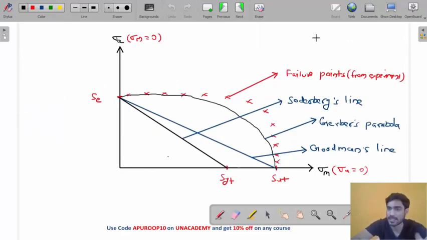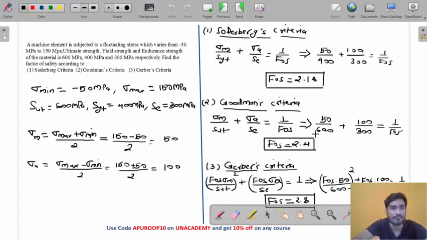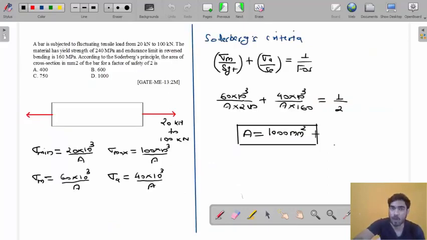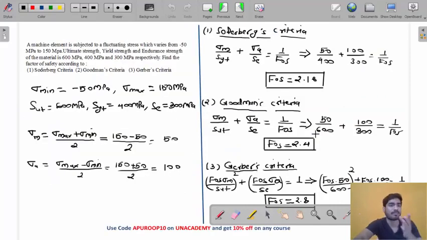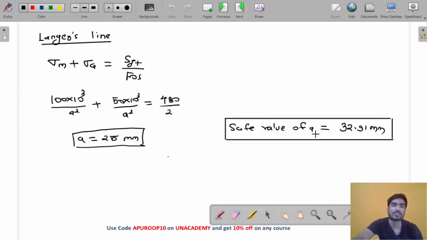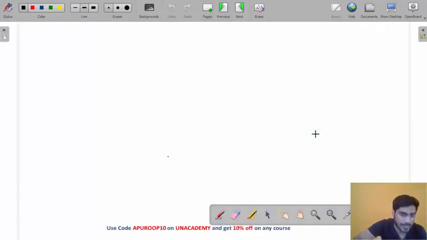Three I have already discussed: Gerber, Soderberg and Goodman criteria, and the 4th one is modified Goodman. You will find 2 types of problems in GATE: problems related to factor of safety and problems related to size.